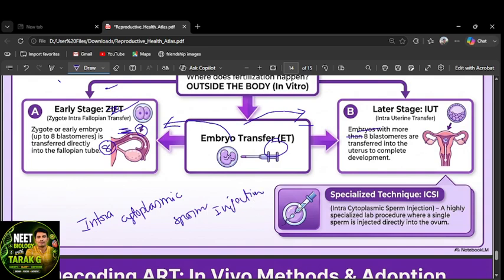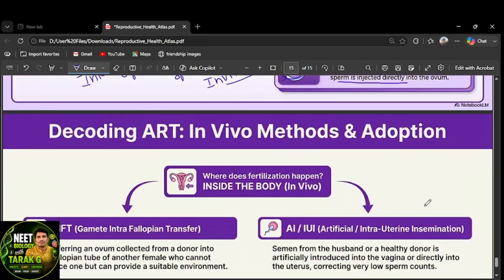Means what? You take the ova from the donor or the mother and directly give the sperm injection. This also comes under in vitro. After that, in this highly specialized lab procedure, a single sperm is injected directly into the ovum. After that, you go for ZIFT or IUT. Got it? Intracytoplasmic sperm injection.